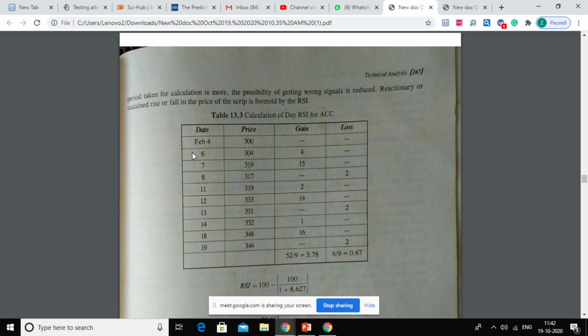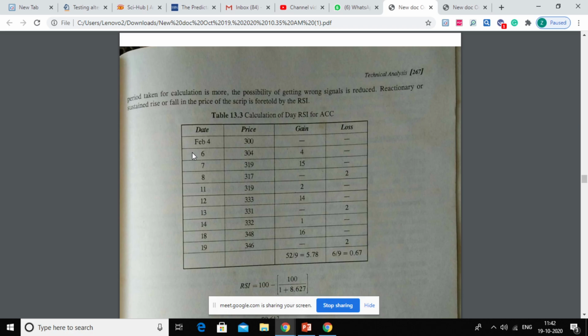you can do it in Excel sheet like plotting a normal line chart or something, okay, on your daily closing prices of whichever stocks you have chosen, or whichever stocks you have shortlisted out of those 10 stocks.